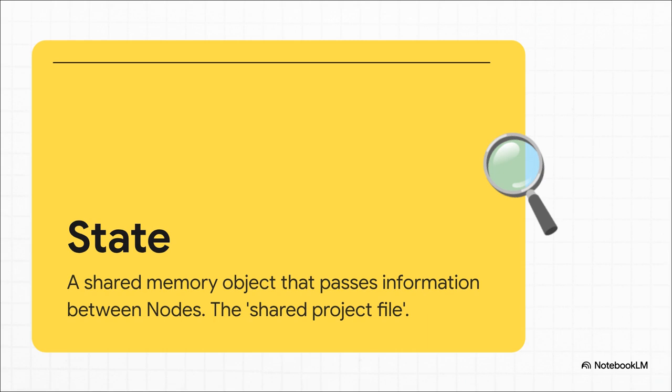So how do all these workers collaborate without stepping on each other's toes? Well, they use something called the state. And honestly, the best analogy is a shared project file, or maybe like a central whiteboard. Every single node can read from it and add new information to it. It's a single source of truth that just keeps getting updated as the task moves forward.